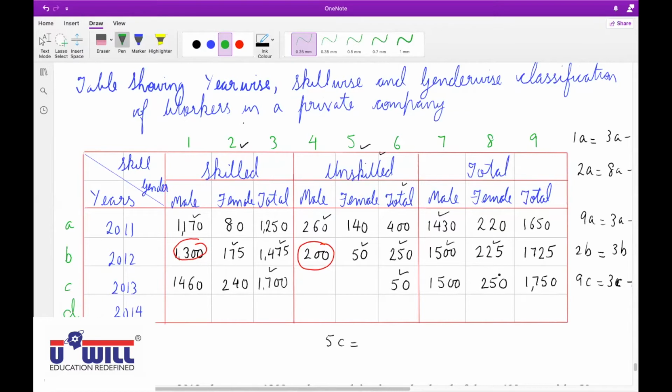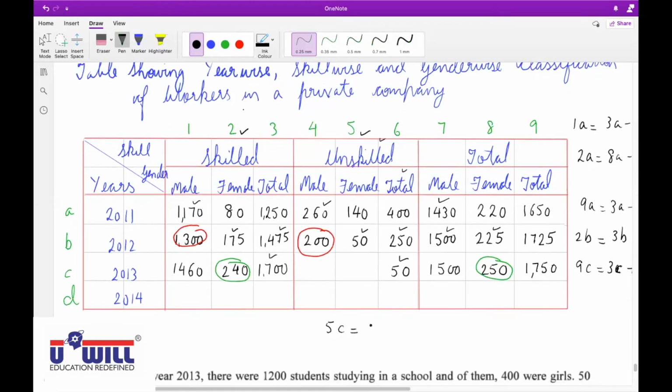What are total female workers? 250. And out of that, skilled female workers? 240. So how many unskilled female workers? 10. So 5C is obtained as 8C minus 2C. 250 total, 240 are skilled, so the remaining 10 are unskilled.